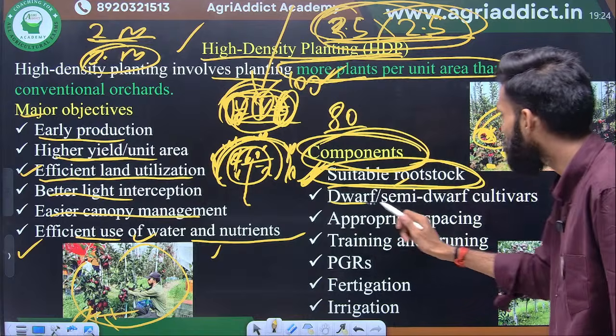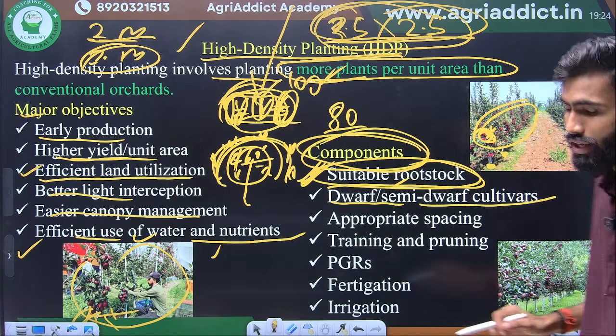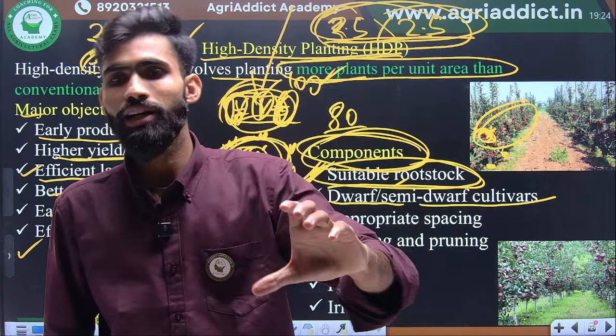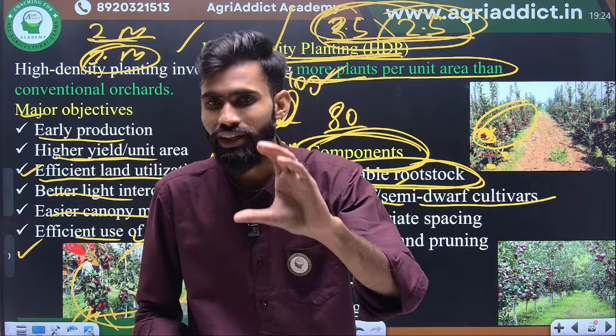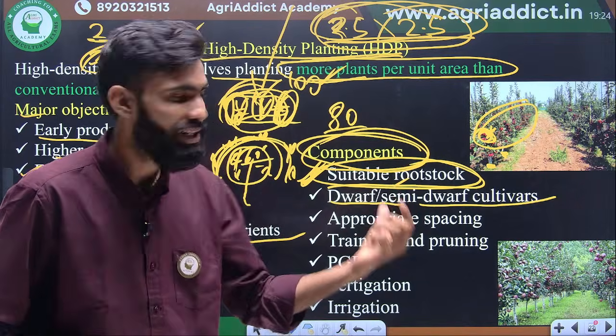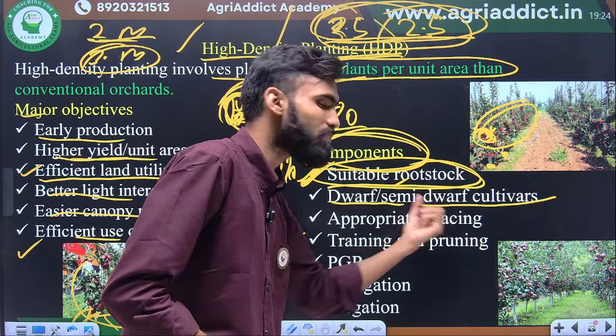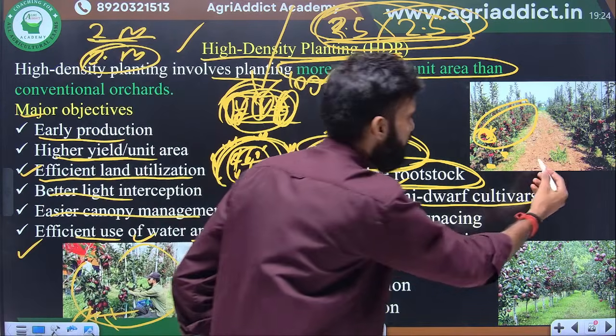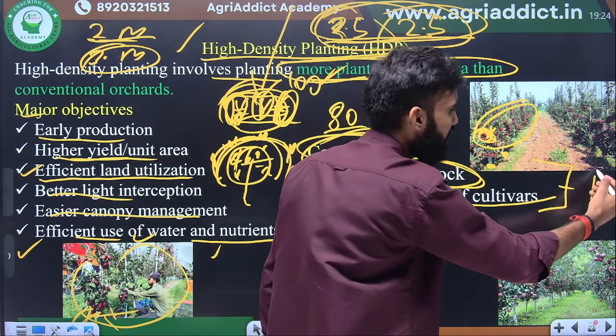The second one is the dwarf scion or semi-dwarf cultivars. If you use a scion that itself has dwarfness in nature, then you get ultra high density, because the dwarf rootstock is showing dwarfness and the scion is also showing dwarfness. So you make an ultra dwarf plant. Okay, that height is very less.